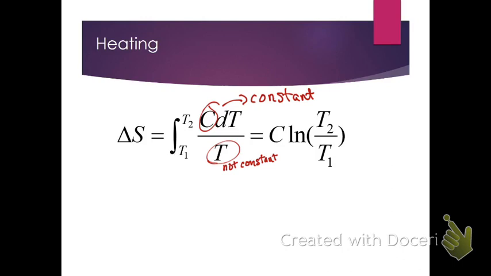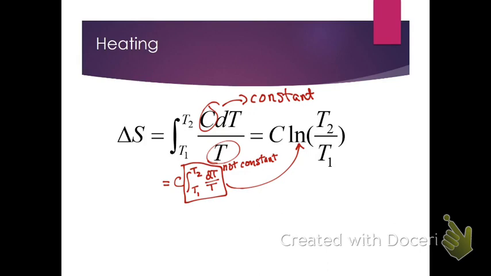But if we do assume it's constant over the temperature range here, then we can pull that outside the integral, of course, and then we're left with C integrating dT over T, which you may recall from basic calculus, 1 over T dT, or 1 over x dx, is just equal to the natural log of x. And so that gives us an expression for delta S for our heating process as just being the heat capacity times the natural log of T2 over T1.